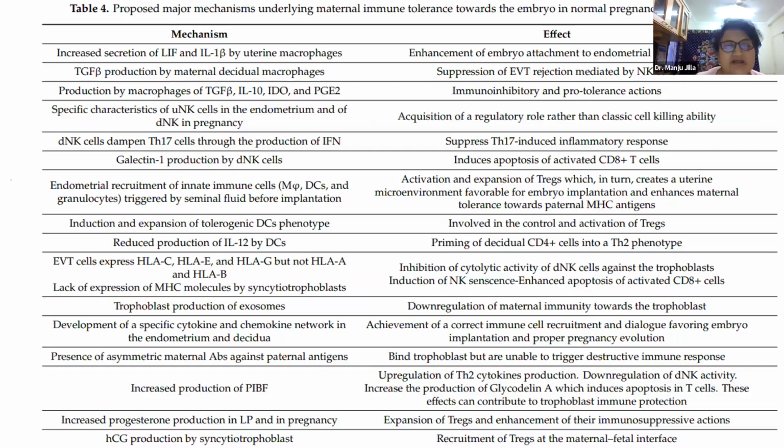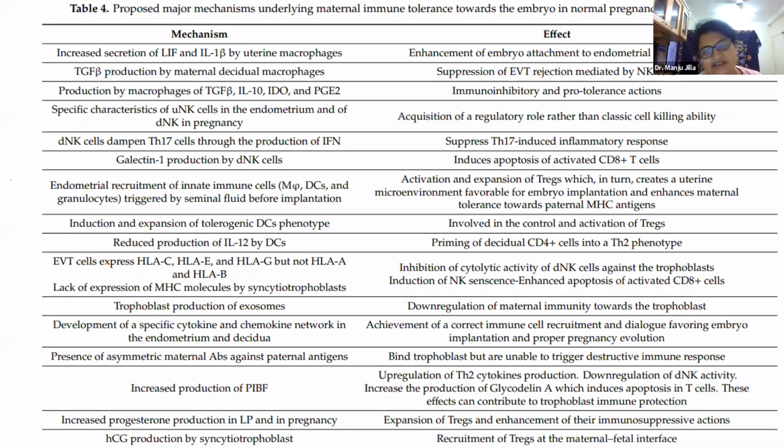I know this is becoming a little hard, but I'll just simplify it. There are different types of proteins produced by many of these immune cells, stromal cells, epithelial cells, and also by the trophoblasts. So what does the trophoblast produce? It produces human chorionic gonadotrophin and many other small proteins known as cytokines and chemokines.